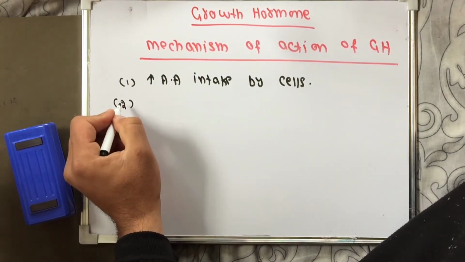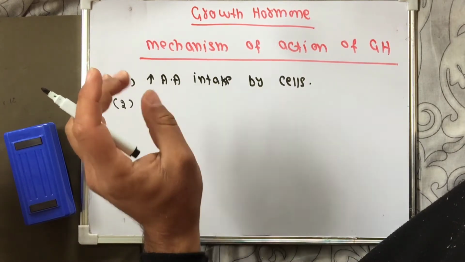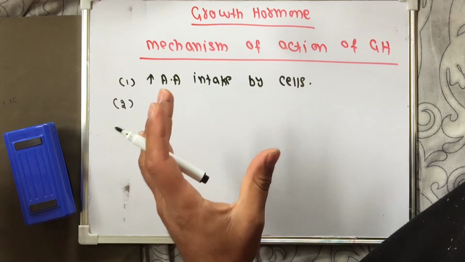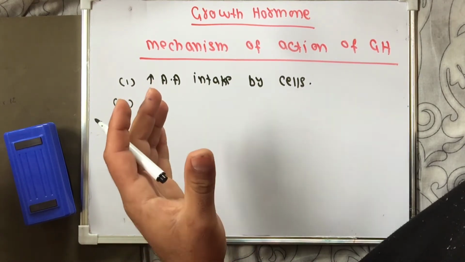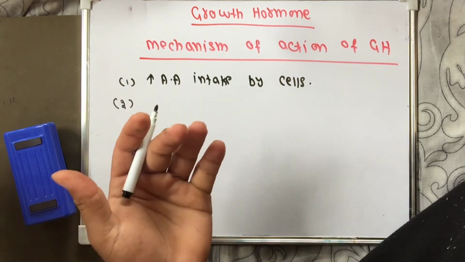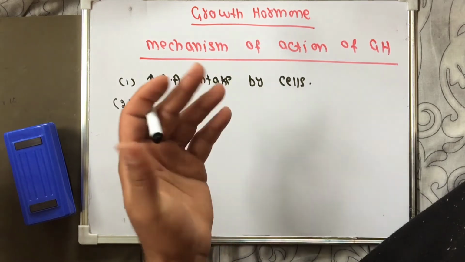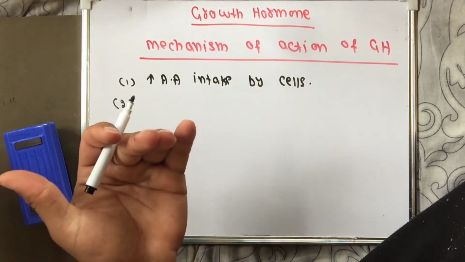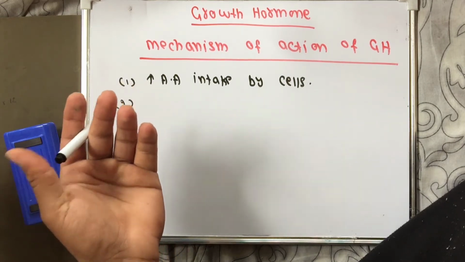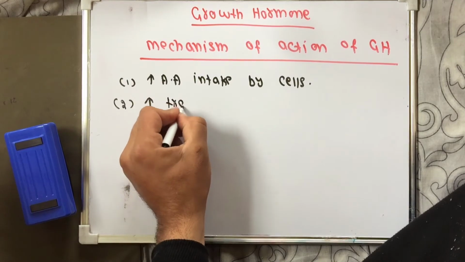Second is that growth hormone acts on the DNA and increases the transcription. Here note that we will discuss all the mechanisms by which fats are decreased and proteins are increased in the body. If amino acid intake increases, then obviously protein formation will increase.